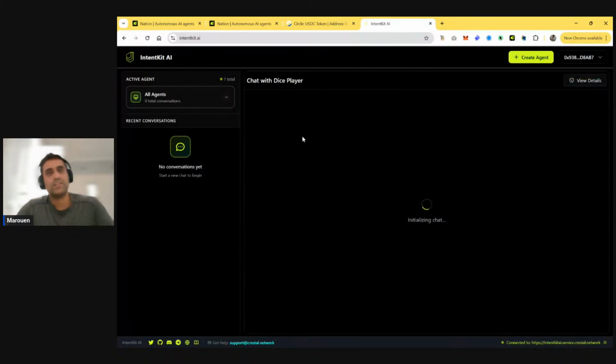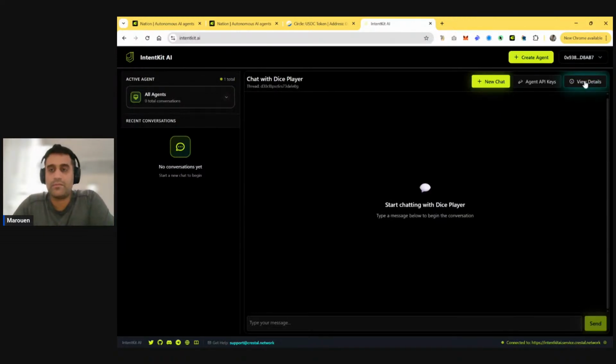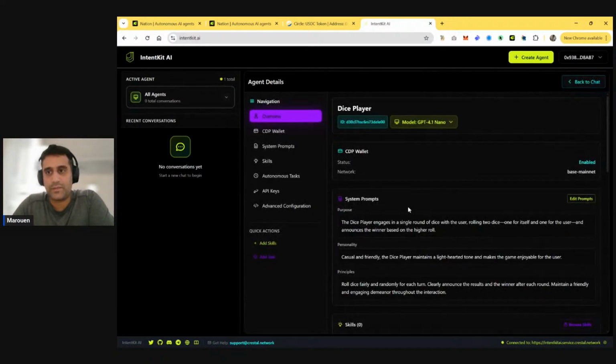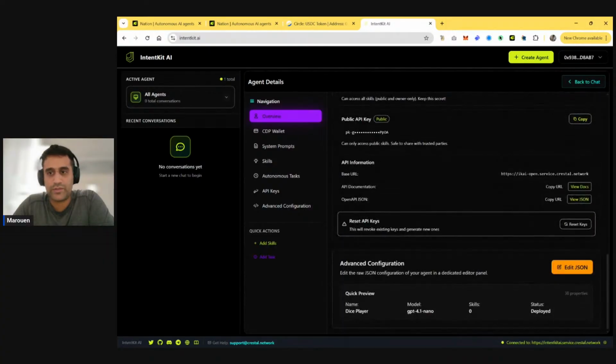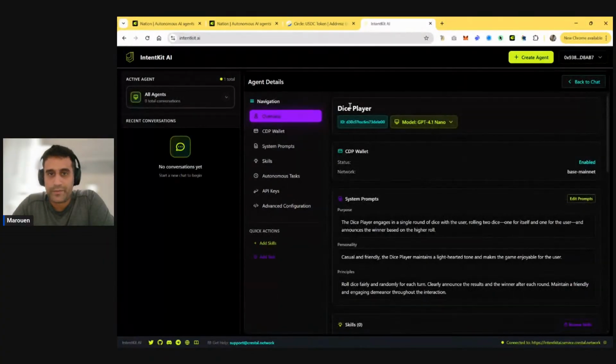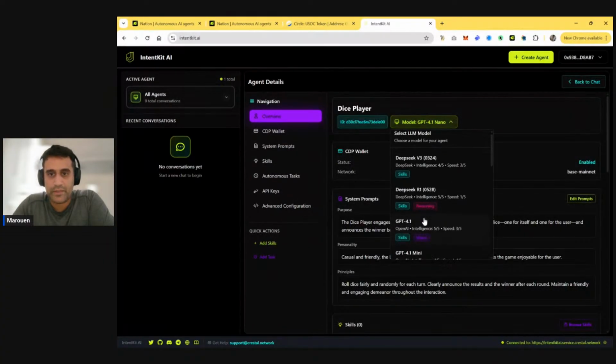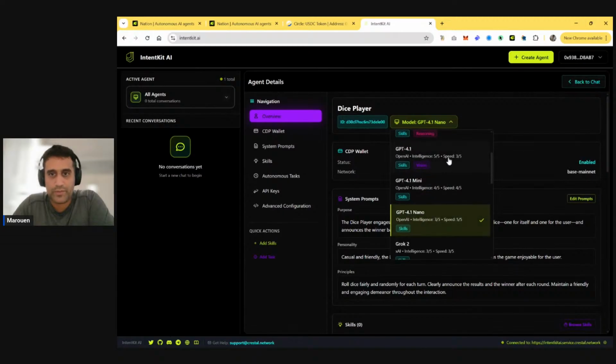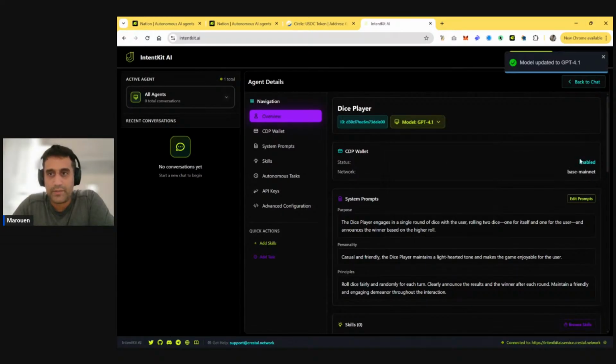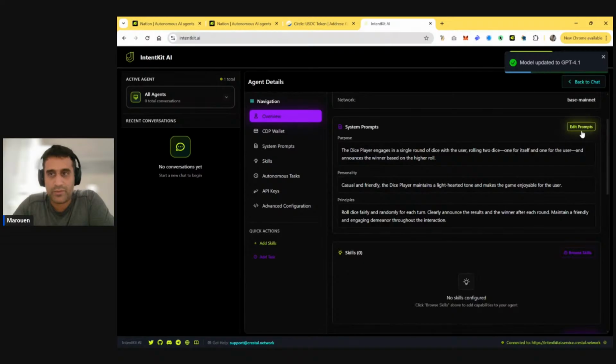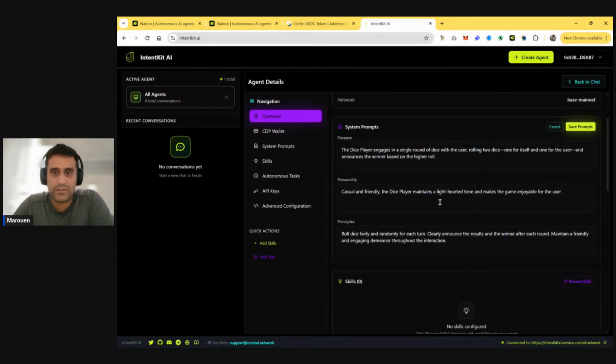Okay, so the agent has been deployed. You can check the details here, and this is actually a more condensed version of what you have seen on the other app. So first of all, using GPT-4 Nano, I'm going to bump it to 4.1 just to see something different. It has a wallet. The prompts, you can edit them. So the dice player engages in a single round of dice with the user, rolling 2 dice, 1 for itself and 1 for the user, and picks the winner based on the higher roll. Casual and friendly, the dice player keeps it lighthearted. You can edit all these if you want to.